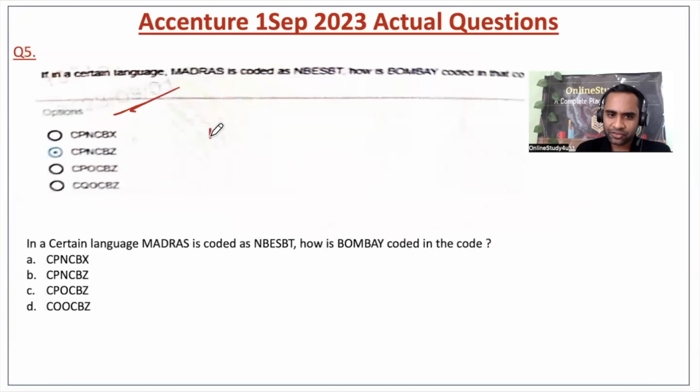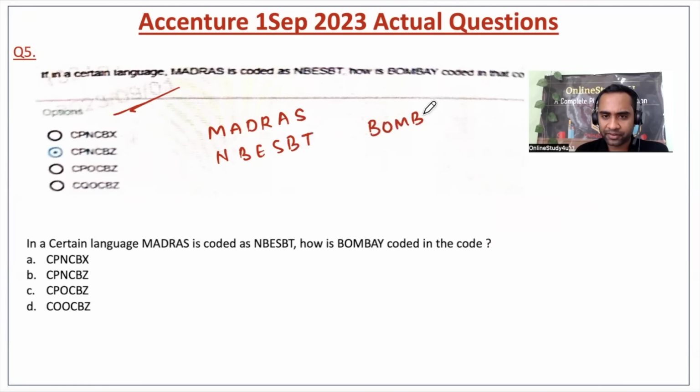Okay. In a certain code language, Madras is coded as NBESBT. Then how will Bombay be coded? Now friends, if we analyze, this is M plus 1, A plus 1 is B, D plus 1 is E, R plus 1 is S. That means the next alphabet, right?